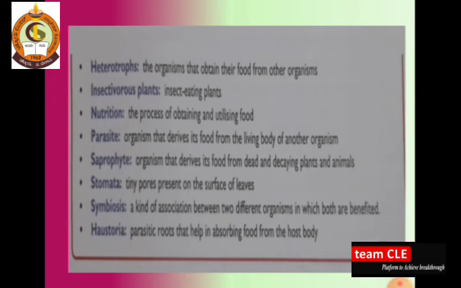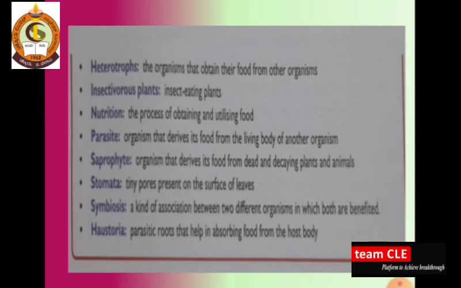Dear students, these are a few of the examples we have discussed and learned in our previous video. So this is the collection of all the definitions. You have to practice these definitions for 1 mark and 2 marks questions, and you have to revise them daily, because this science concept is easily forgotten, so it needs daily practice.